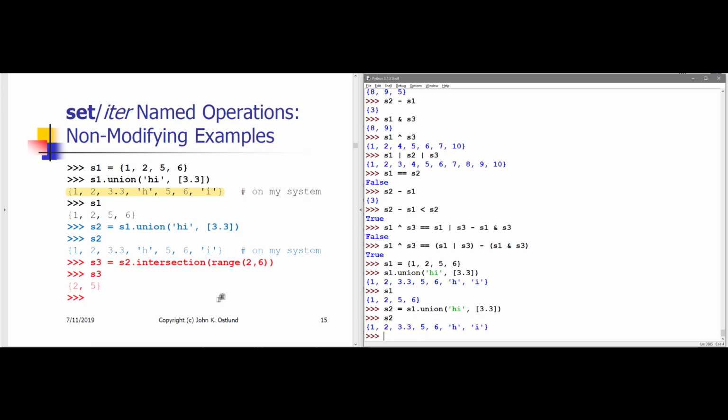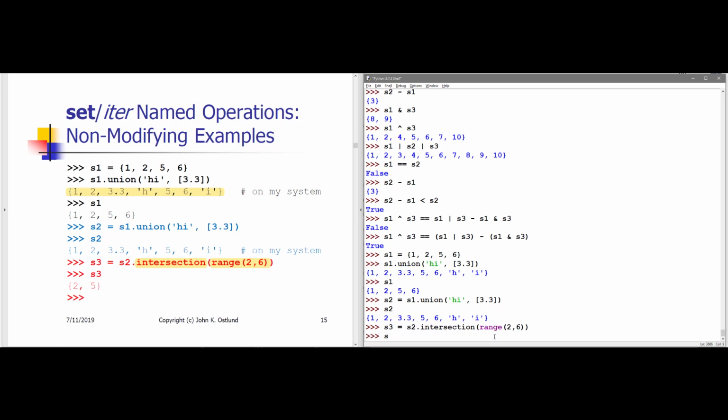Another one of the named set manipulation methods is intersection. No particular surprise. If I say S3 gets S2.intersection, again, with intersection, I'm not restricted to just having sets as arguments. Here I'm using a range iterable, range 2 through 6, which of course actually means 2 up through but not including 6.